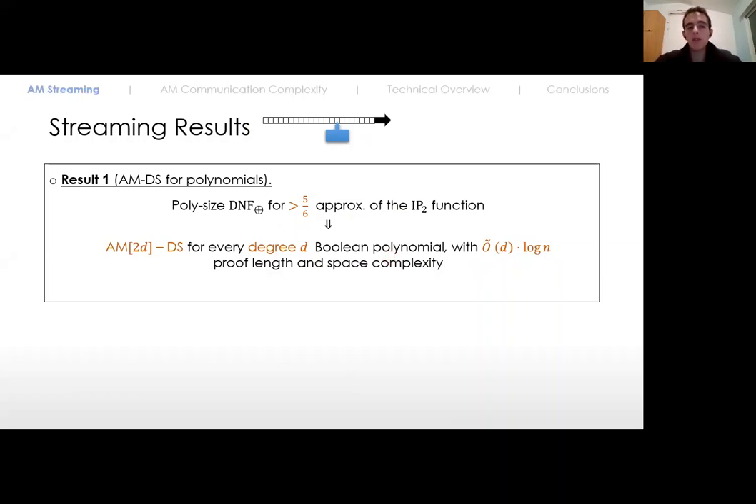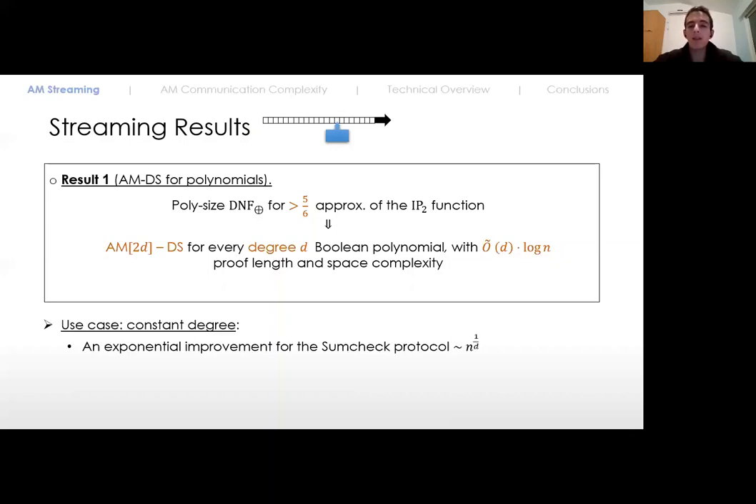And just to give you some quantitative intuition about the efficiency of this protocol, consider, for example, the case that the degree d is a constant. If d is constant, we get a protocol with a constant number of rounds, and a proof and space complexity that is logarithmic in n. However, if we use the famous sum-check protocol, then we'll again get a constant number of rounds, but the complexity is going to be something like n to the power of 1/d.